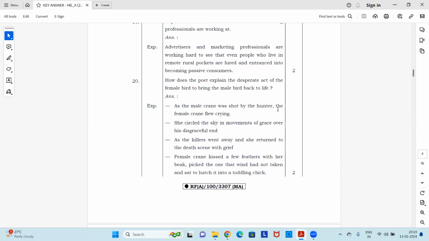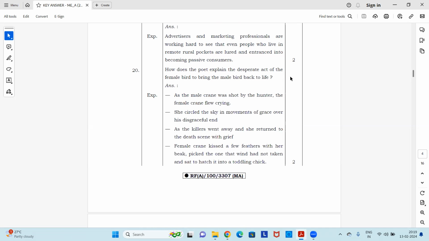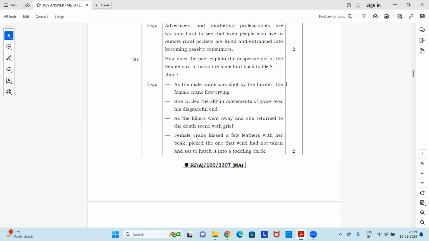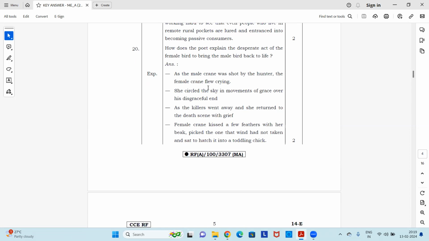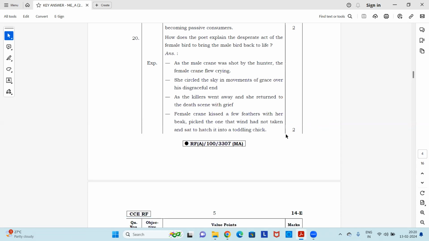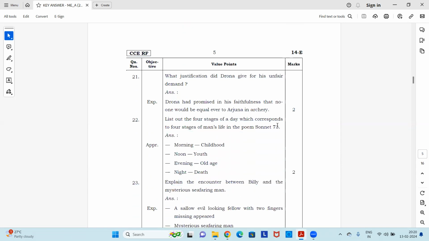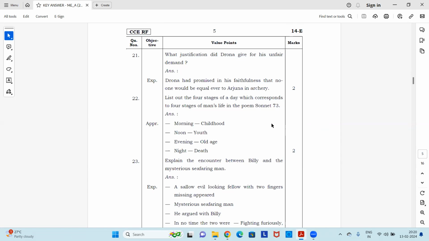Okay, next. How does the poet explain the desperate act of the female bird to bring the male bird back to life? So the expected answer is, again, points are given. As the male crane was shot by the hunter, the female crane flew crying. She circled the sky in movements of grace over his disgraceful end. As the killers went away, she returned to the death scene with grief, kissed a few feathers with her beak, picked the one that the wind had not taken, and sat to hatch it into a toddling chick. Okay, next question. Wherever you need to stop it, you can pause the video and observe it.